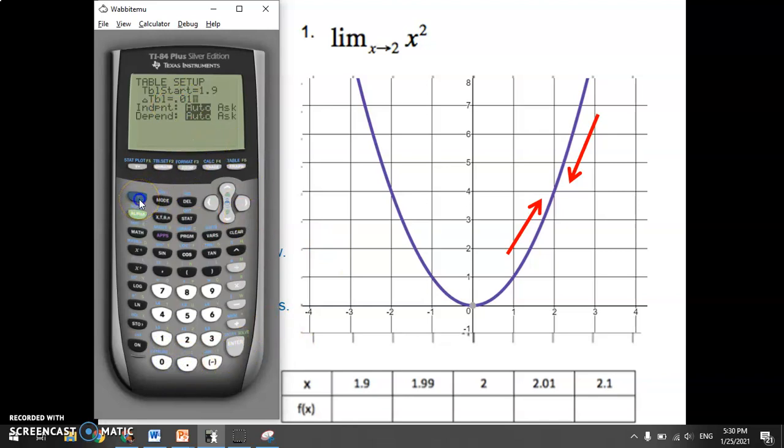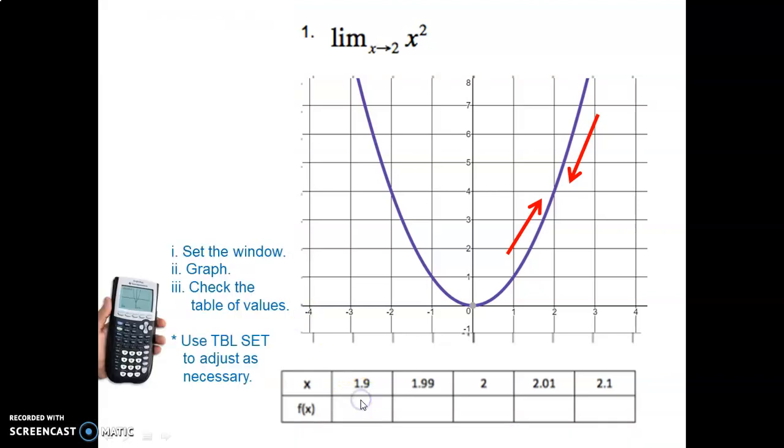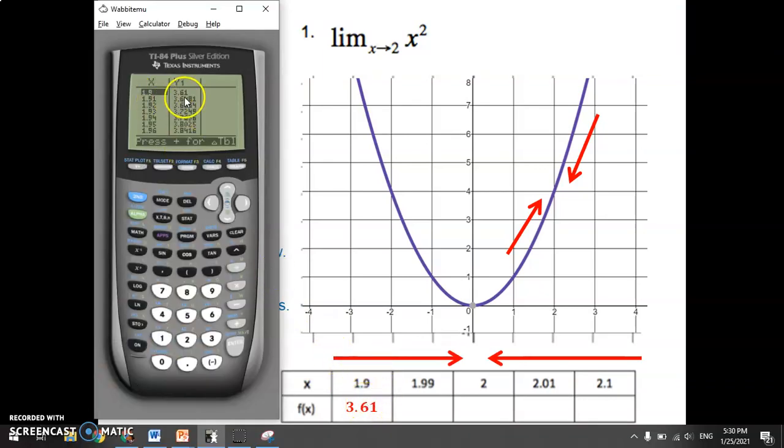So now you're going to press second and table instead of graph, and instead of a graph, it's going to show you a table of values. So here's my table of values. And you can see there's 1.9, so I know when x is 1.9, it's 3.61, and that's what I have in the table here. See, 3.61. And then when x is 1.99, we'll have to go down the table a little bit.